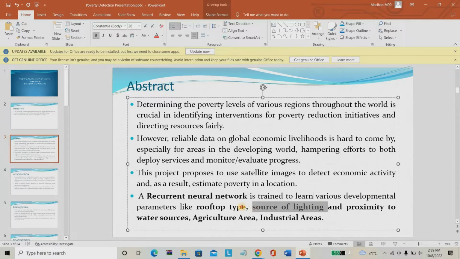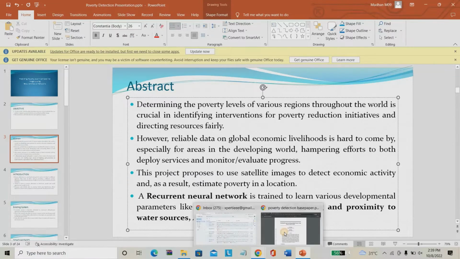Then we have to use how much water body it contains, how much agriculture area it contains, how many industrial areas are available, and stadiums. Then we are going to use how much of the roads are covered and what type of roads are used. From that we have to give positive as well as negative points. Okay, from that we are going to predict the poverty level of the place.